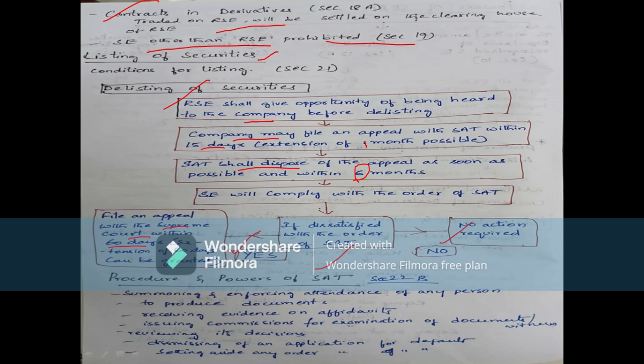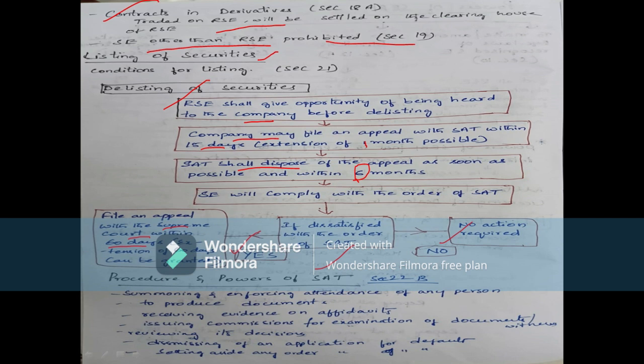Summoning means it can ask that particular issuer, or the investor, to come before it, and they should attend before the SAT. The other one is to require the production of documents: whatever documents it wants to refer to, it can ask the issuer or the investor to produce those relevant documents.